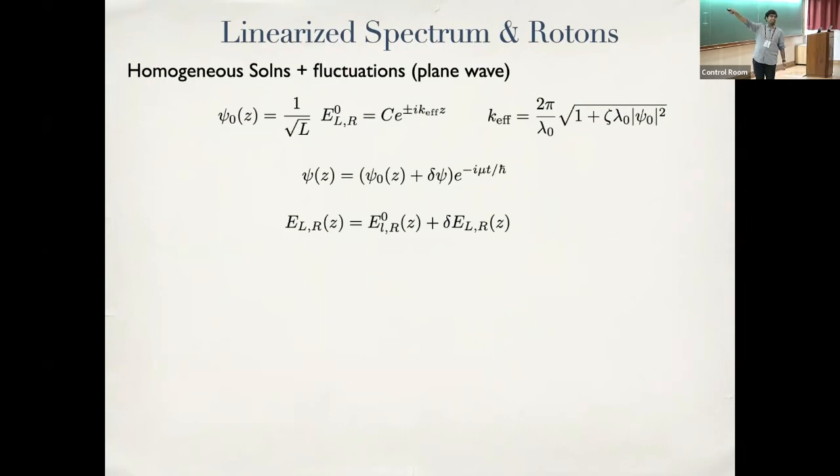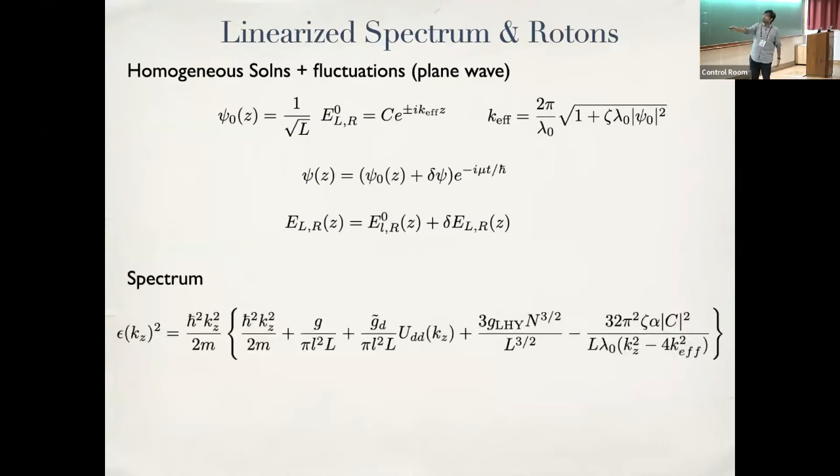So it's just like some refracting slab. Now I'm going to perturb about that, solve the coupled Gross-Pitaevskii and light equations, and extract an excitation spectrum for different values of K.